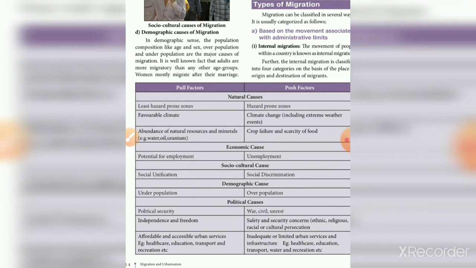Next one is affordable and accessible urban services: healthcare, education, transport, recreation, etc. So these are the pull factors of political causes.